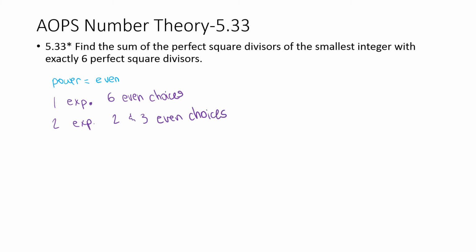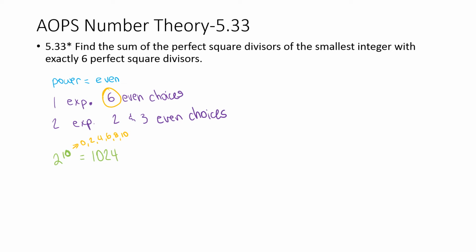So it could be 2 to the power of 10 if you want one exponent, and it's 10 because 10 can have 0, 2, 4, 6, 8, and 10, so that's 6 even choices. 2 to the power of 10 is equal to 1024.